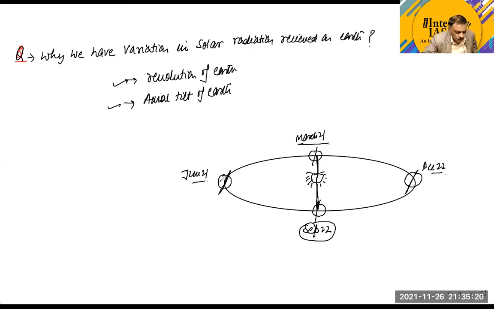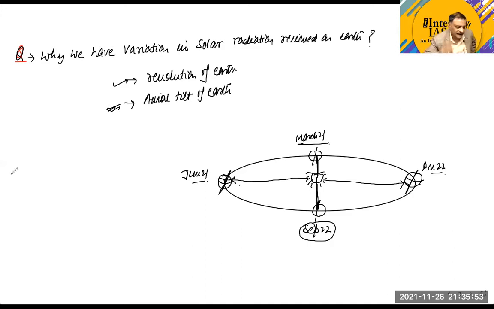And on June 21st, suppose we take this to be the equator, and we take this to be the Tropic of Cancer. Sun rays are perpendicular at the Tropic of Cancer. And at this position, we suppose this is the equator, and we take this position. Sun rays are perpendicular at the Tropic of Capricorn on December 22nd. Now, why are these changes taking place? The changes are taking place just because of the axial tilt of the Earth.